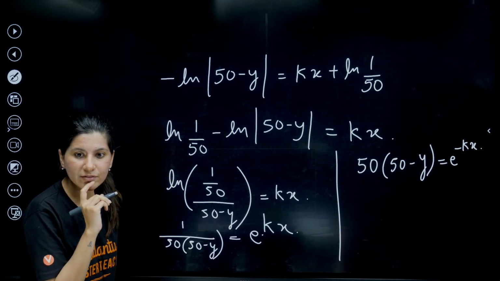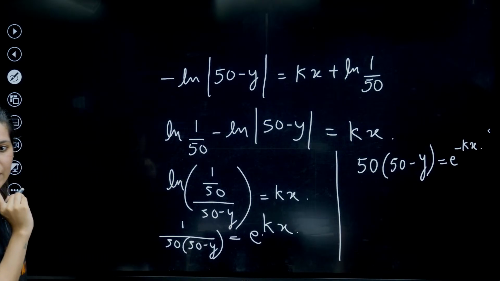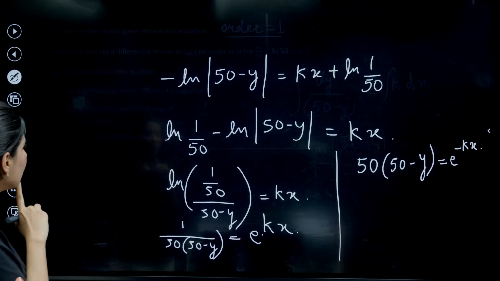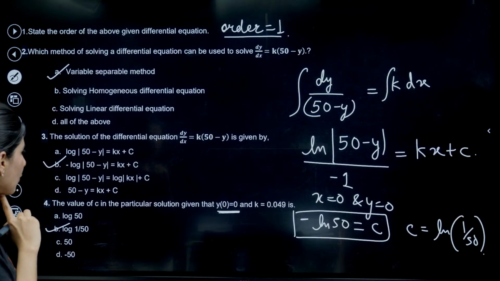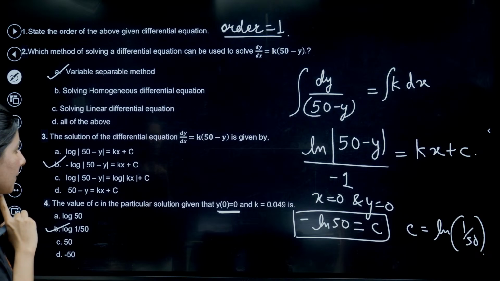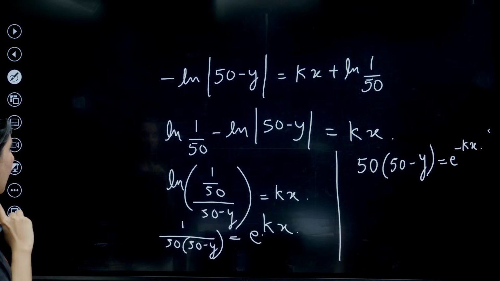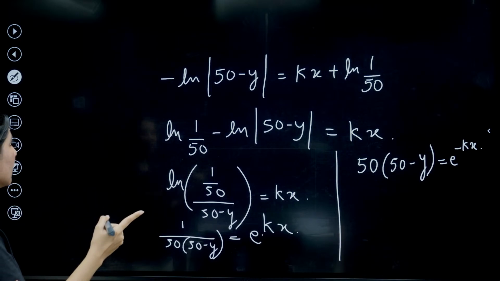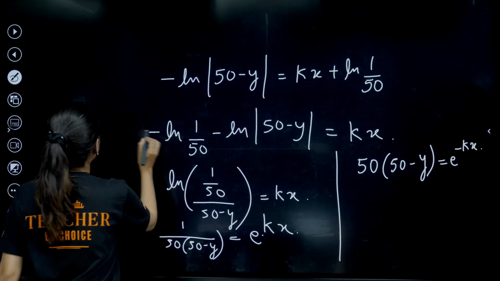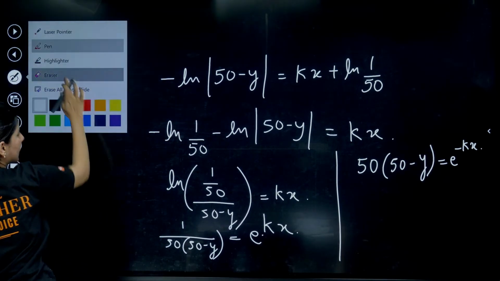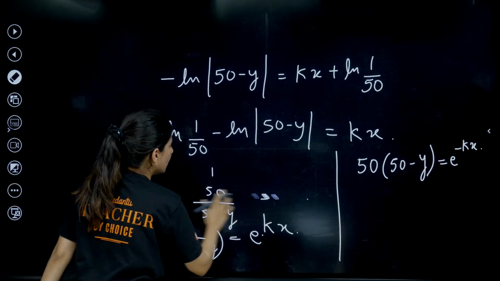The negative will come on the left. Log of minus 1 by 50. I have done something wrong, right? So kx plus c. Log of 50 minus y, so plus c. Yes, okay, minus. Oops. I have made a mistake. Yes, this is minus.